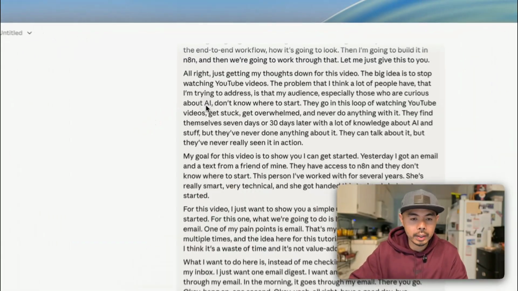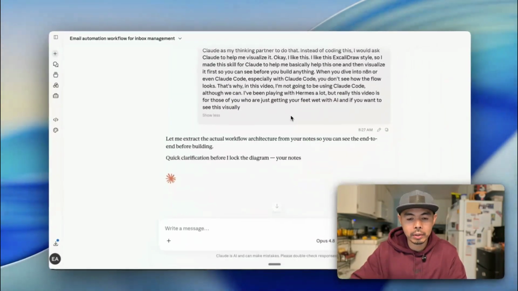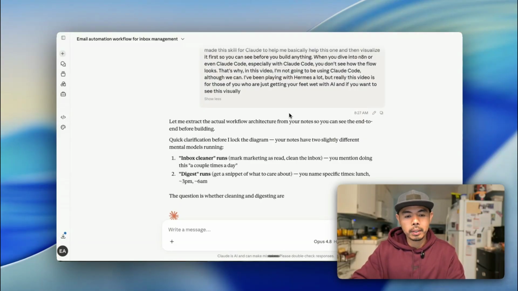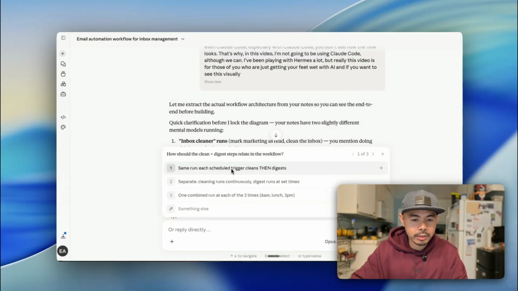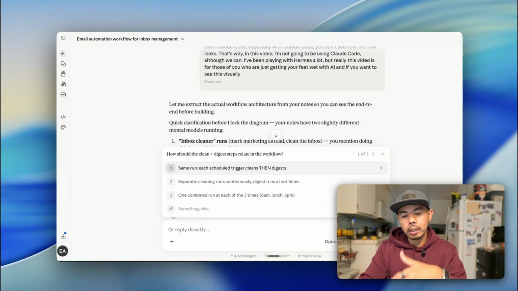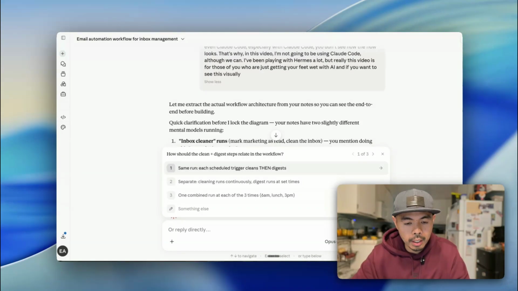All right. So what I did, I pasted those raw notes to Claude. It's digesting it for me right here. So let me extract the actual workflow. You can see the end-to-end inbox cleaner runs, digest runs. All right. So this is really cool. Claude is going back and forth with us and asking us questions. So I'm going to say same run, each scheduled, 1 combined run each 3 times.